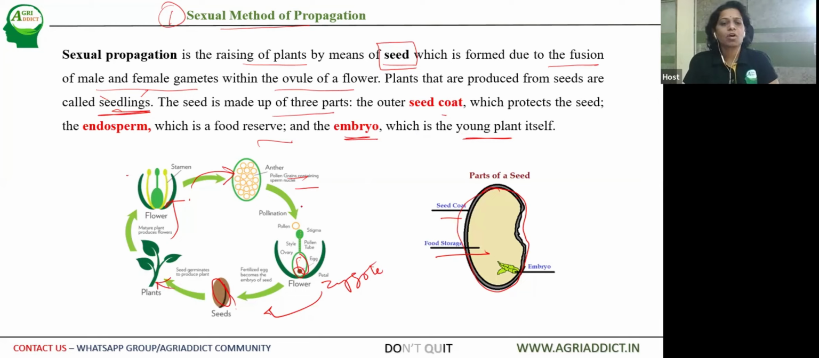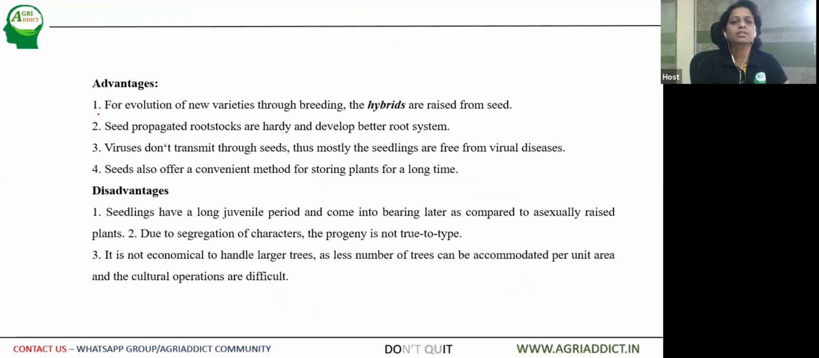This is the general life cycle of a plant which produces seed, and the multiplication or the propagation for commercial cultivation is through seed in most of the agriculture as well as horticulture plants. Horticulture plants, especially vegetables and flower crops, the main propagating material is seed only. Let us look into the advantages as well as the disadvantages of seed propagation. The first one is evaluation of new varieties, or by breeding works, the hybrids are produced from seed only. This is the major important point.